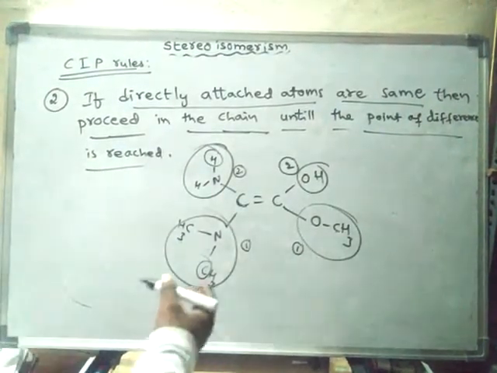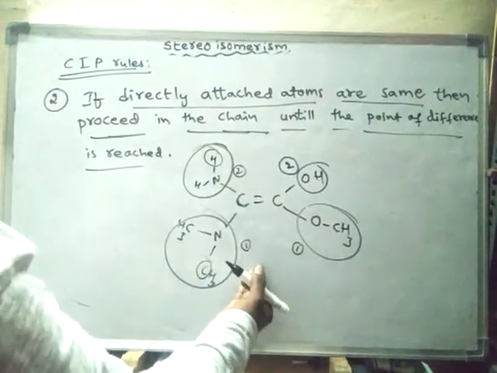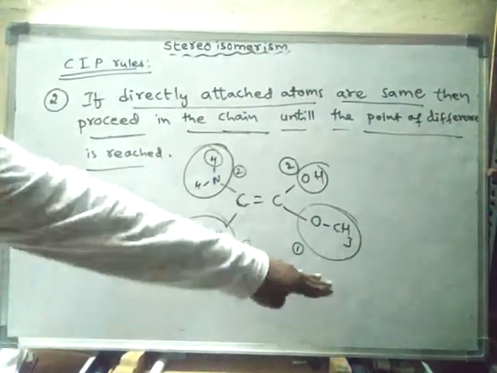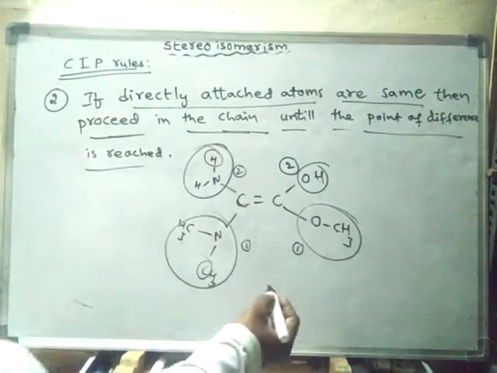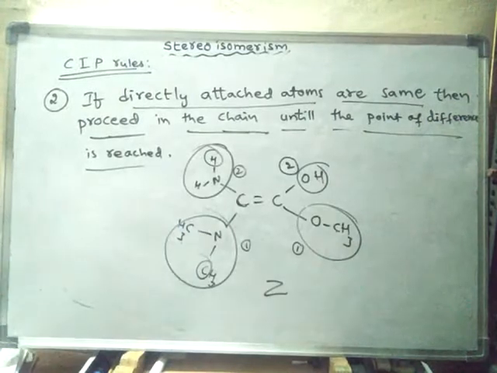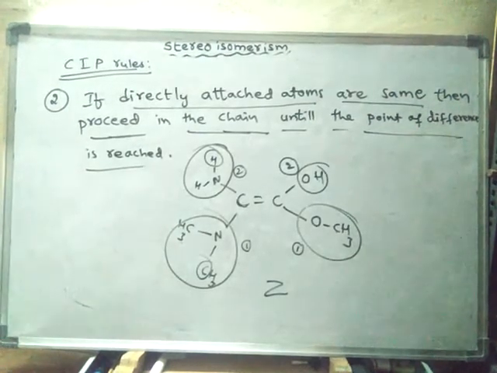Now the more priority groups are present on the same side of the axis of the double bond, hence it is Z isomer. Like this we have to proceed in the chain until the point of difference is reached.